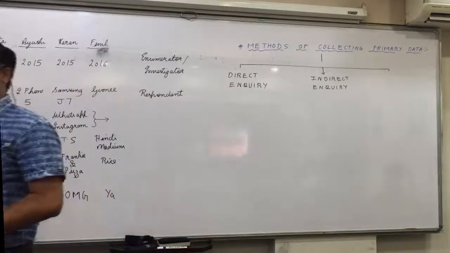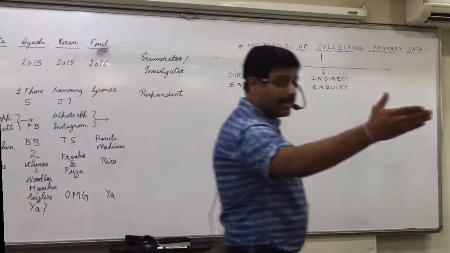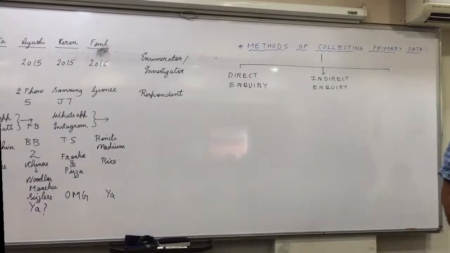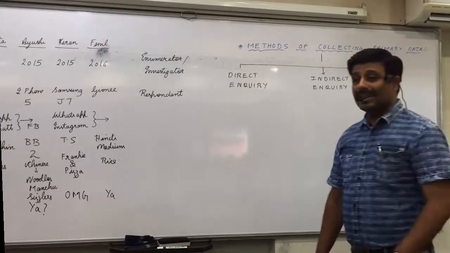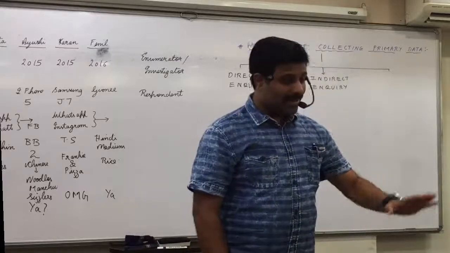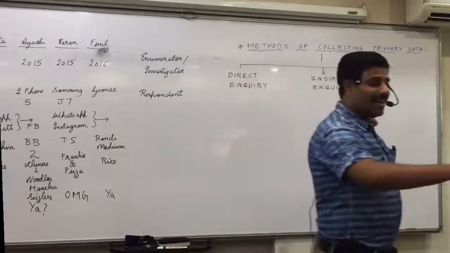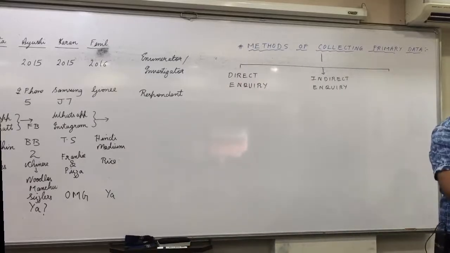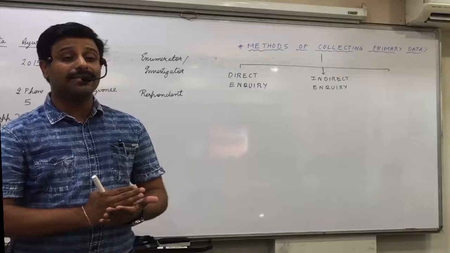Some cases again, direct inquiry won't serve the purpose. Okay, for example, suppose, what is your name? Uday. And what is your name? Akash. Assume that Akash has done a murder. He is a criminal. He has killed Yash Brahmat. He has done murder. And the ghost of Yash is sitting right now. Now, can I directly ask him, have you done the murder? How do the police people, CBI, CID, they do the investigation?